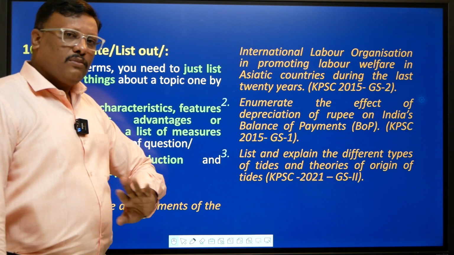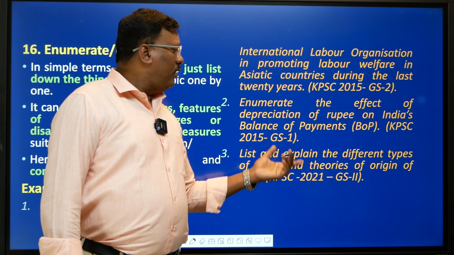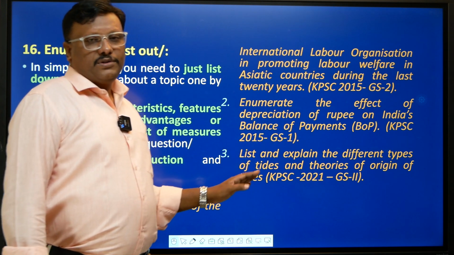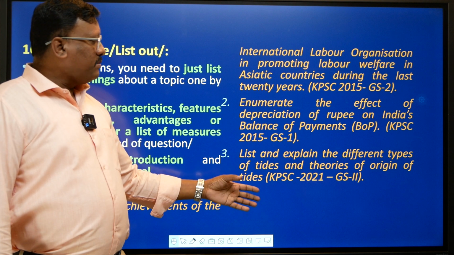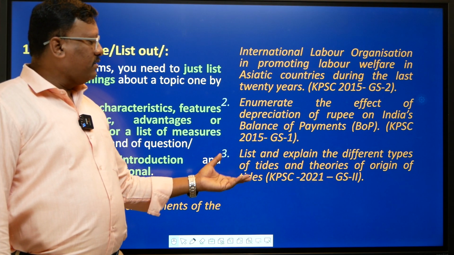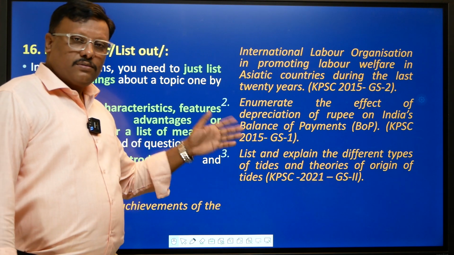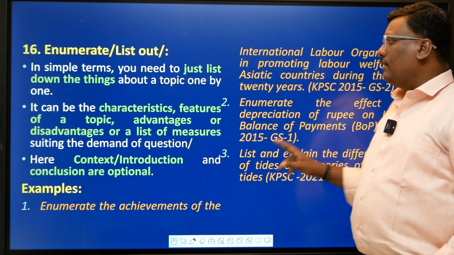Only listing them, more than sufficient. Again, enumerate the effects of depreciation of rupee on India's balance of payments. All the effects of depreciation, only making a list of that. That's it. Or maybe list and explain the different types of tides and theories of origin. Simple as that. Types of tides, theories of origin. Done. No in-depth analysis is required, right?